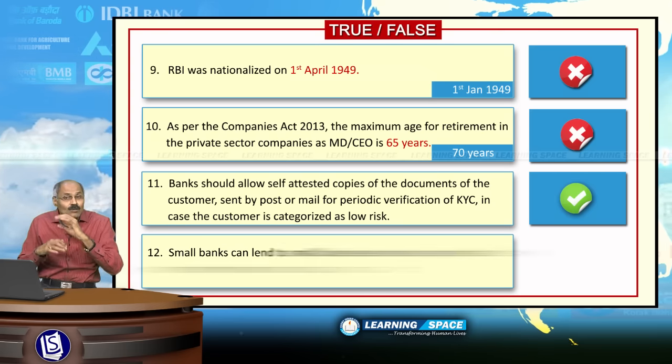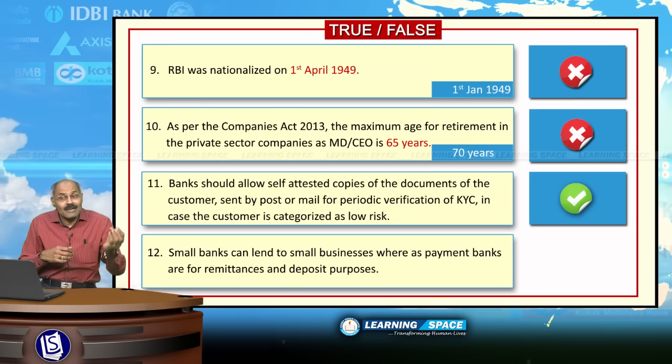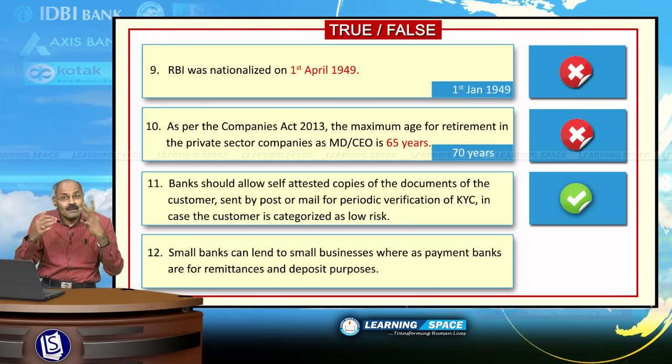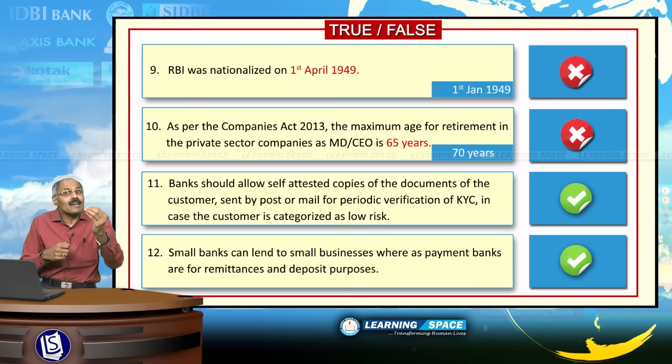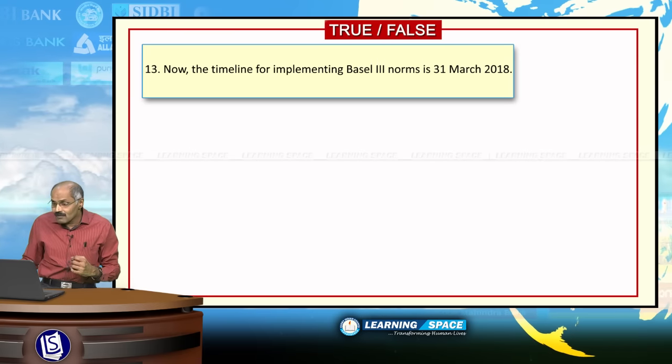Small banks can lend to small businesses, whereas the payment banks are for remittances and deposit purposes. These two types of banks have a minimum capital requirement of 100 crores of rupees, right. Look into the next sentence.